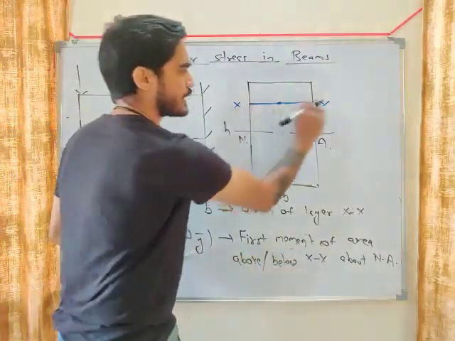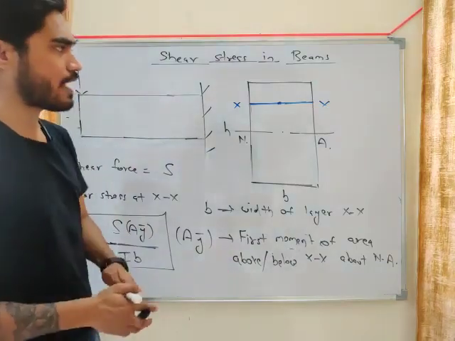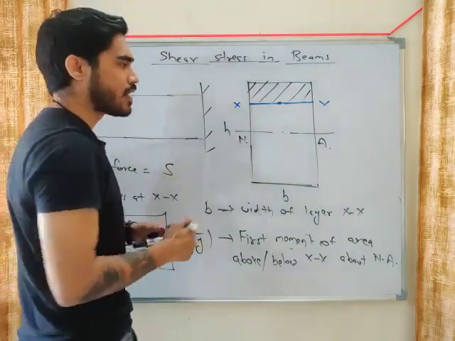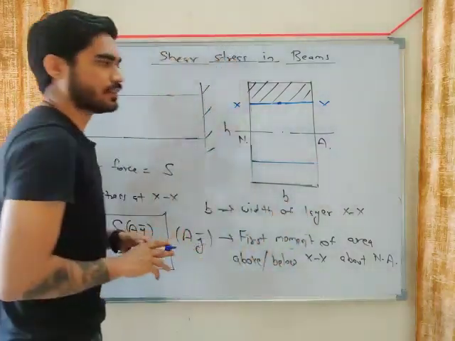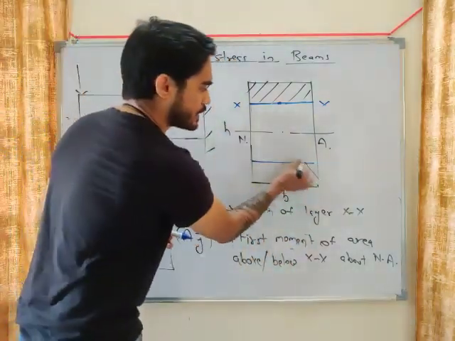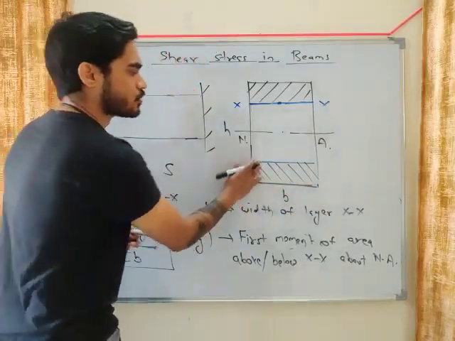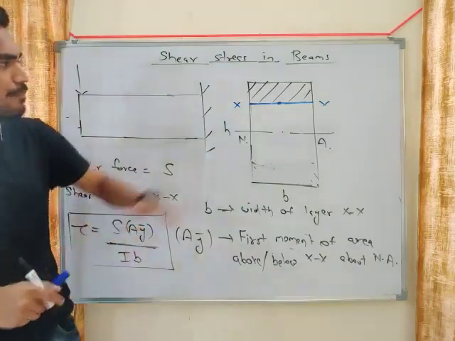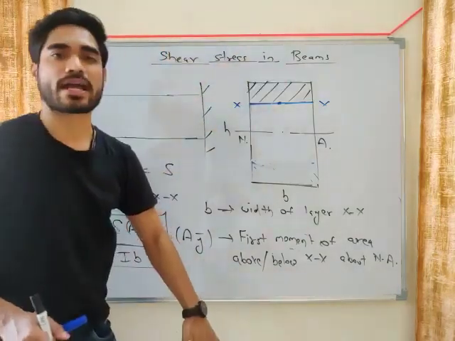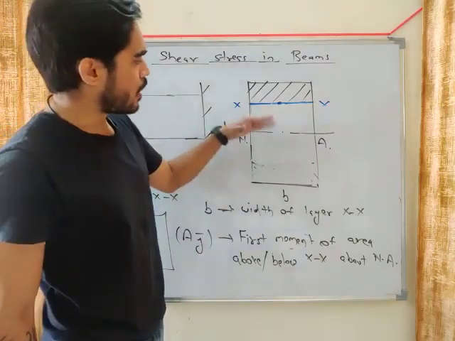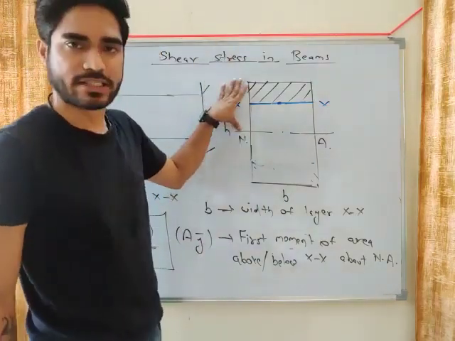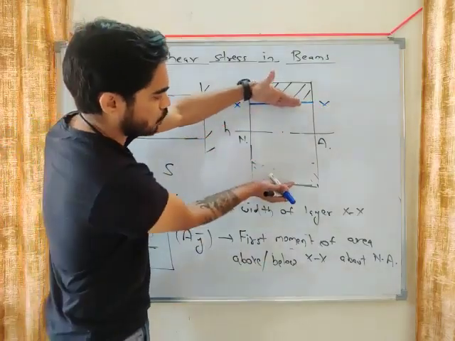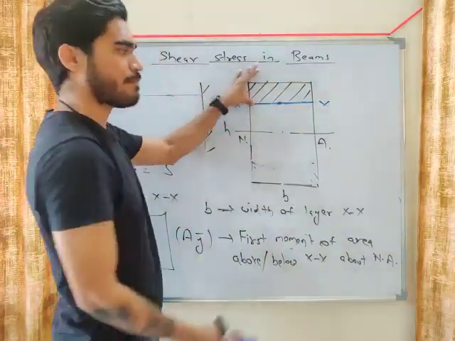Let's say you are calculating stress at XX. So which area you have to consider? You have to consider this area above XX. Let's say you are calculating stress at this layer. Then which area will you consider? Below this area. Okay. So what is area? A is the area above XX or below XX. Both will be equal. Why? Because above the neutral axis it will be positive and below the neutral axis it will be negative. Okay. So if you add these total areas, it will give you the same area above XX.